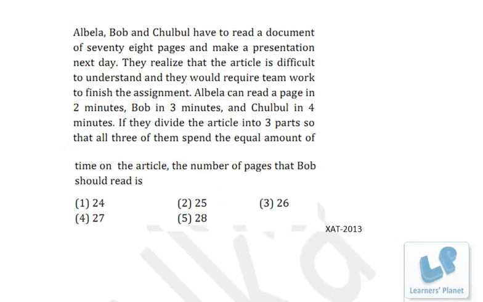Friends, one more problem from Z 2013. Albela, Bob and Chulbul have to read a document of 78 pages and make a presentation next day. They realize that the article is difficult to understand and they would require teamwork to finish the assignment. Albela can read a page in 2 minutes, Bob in 3 minutes and Chulbul in 4 minutes. If they divide the article into 3 parts so that all 3 of them spend an equal amount of time on the article, the number of pages that Bob should read is.